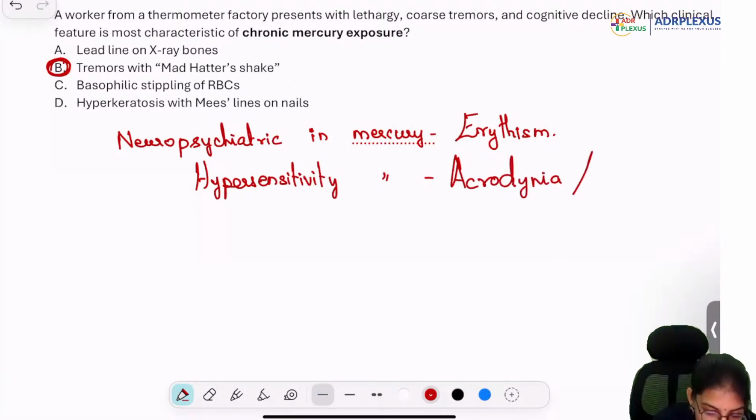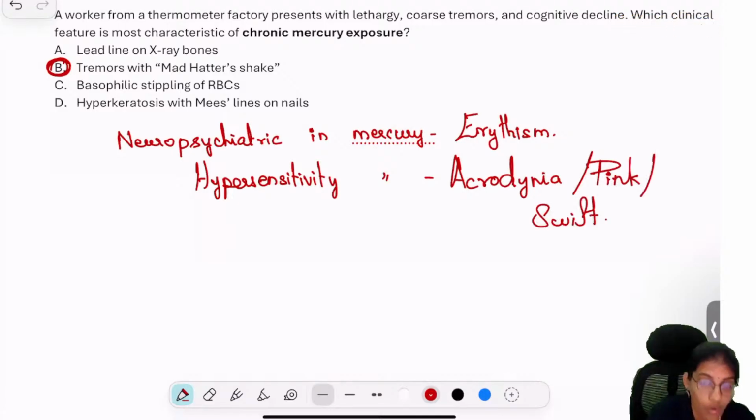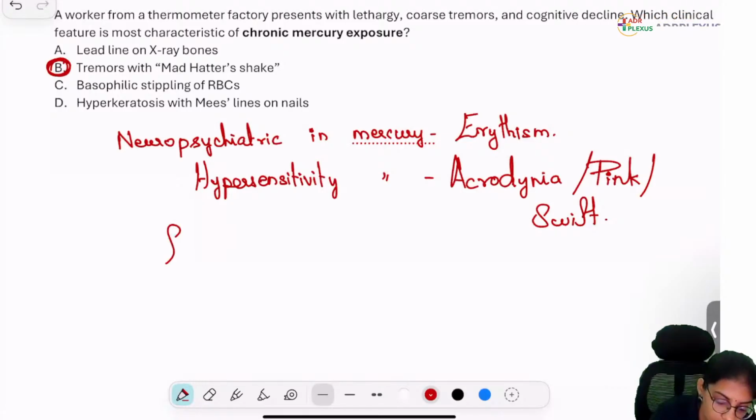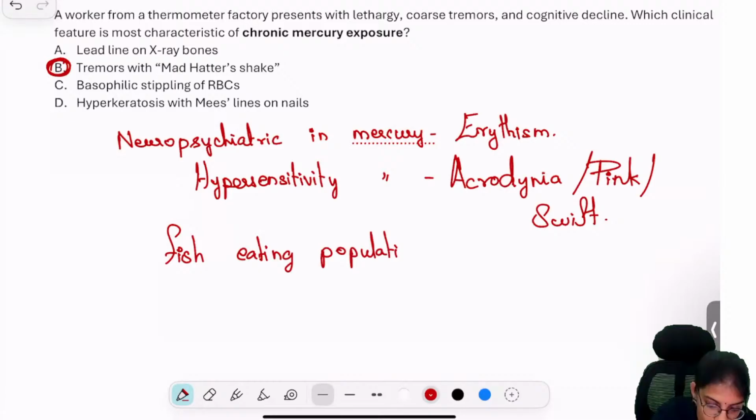The other names are, it is also known as the pink disease or Swift disease. What is the name when the fish eating population in Japan got it? Very good. Minamata disease.